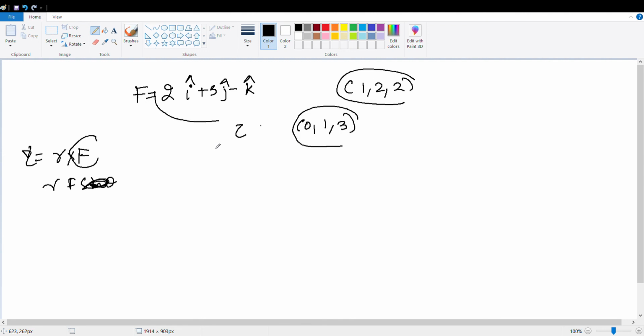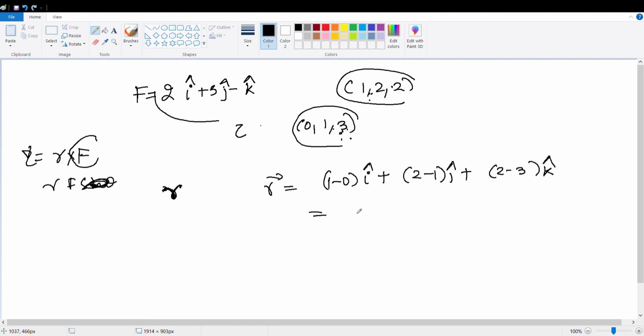How do we find the torque? Is it clear? Clear or not? Yes, sir. So first, how do we find r? R is nothing but a length, a distance. The 2 points are given, so find out the distance between the 2 points. So what will be the r? Your r will be 1 minus 0 i cap plus 2 minus 1 j cap plus 2 minus 3 k cap.